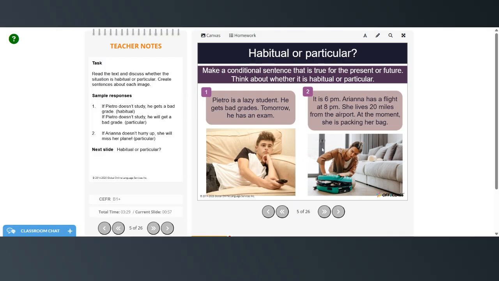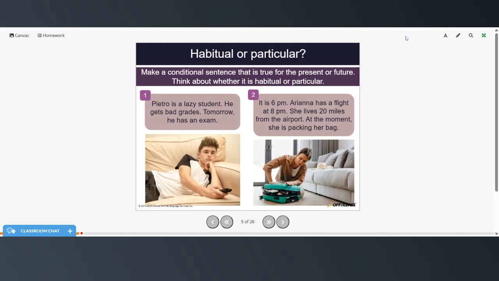It is 6 p.m. Ariana has a flight at 8 p.m. She lives 20 miles from the airport, and at the moment she is packing her bag. If Ariana doesn't hurry up, she will miss her plane. And that's a particular situation.